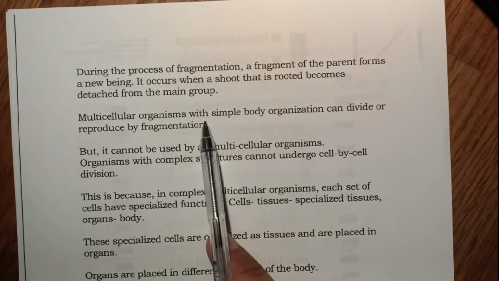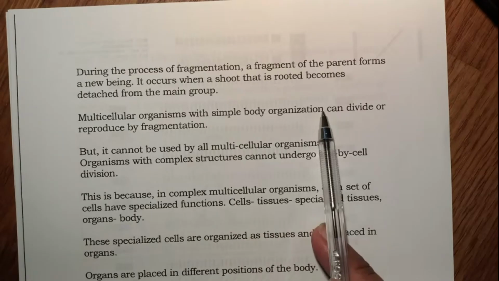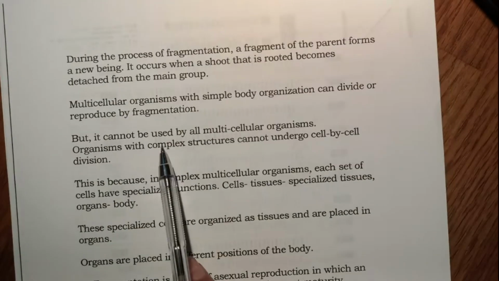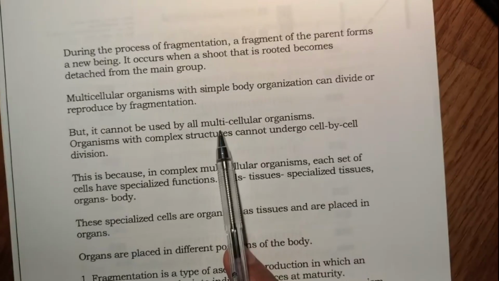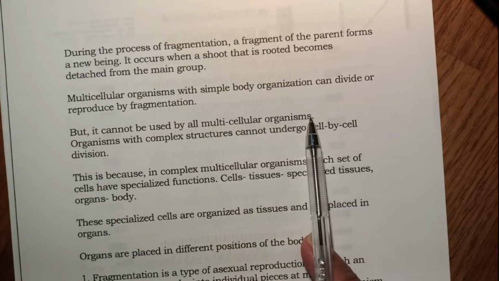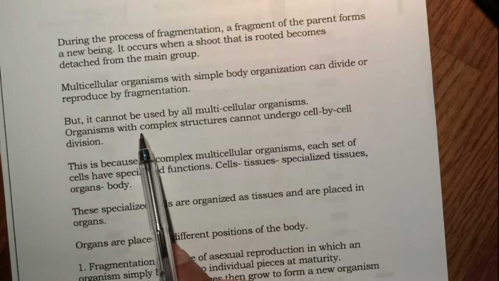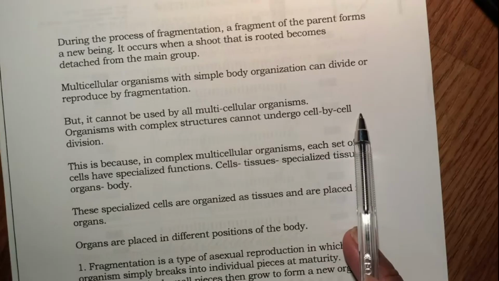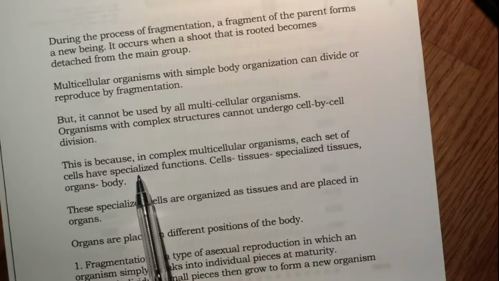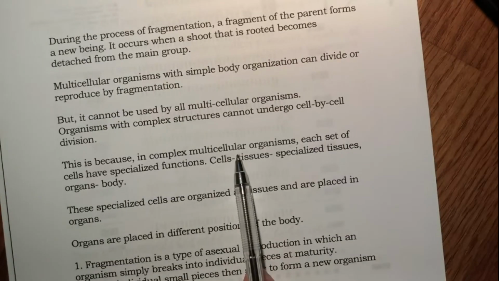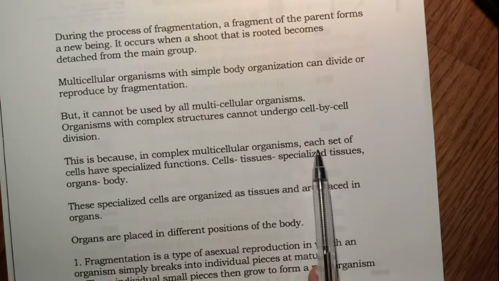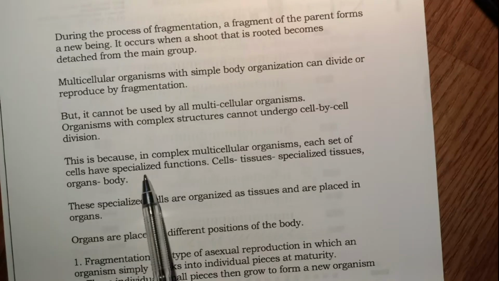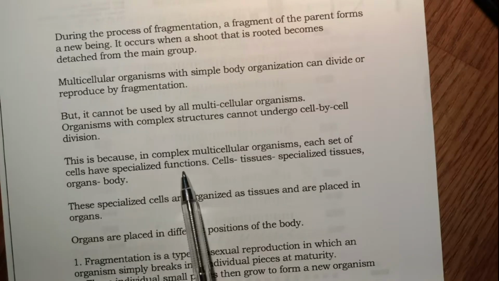Multicellular organisms with simple body organization can divide or reproduce by fragmentation, but it cannot be used by all. Multicellular organisms with complex structures cannot undergo cell by cell division. This is because in complex multicellular organisms, each set of cells have specialized function.